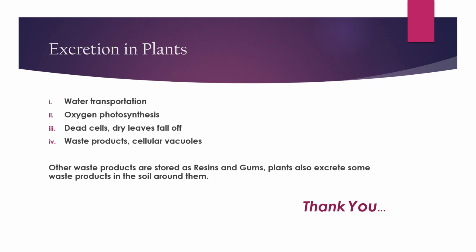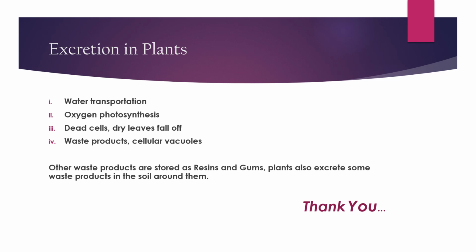Excretion in plants: water transportation, oxygen, photosynthesis, dead cells, dry leaves falling off, and waste products in cellular vacuoles. In the previous slide, we learned about water transportation, oxygen, photosynthesis, and dead cells.